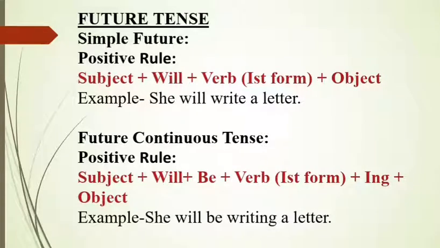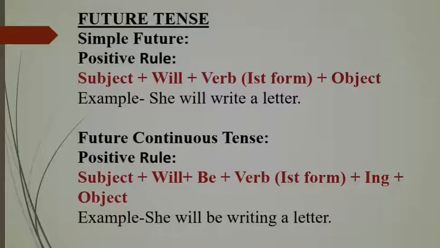Next, future tense. It's again divided into two: simple future and future continuous tense. So simple future tense, it shows an action which has not yet happened and will happen in future. So the rule is subject plus will plus first form of verb plus object. So example: she will write a letter. So will represents something is going to happen, and will is a helping verb over here.